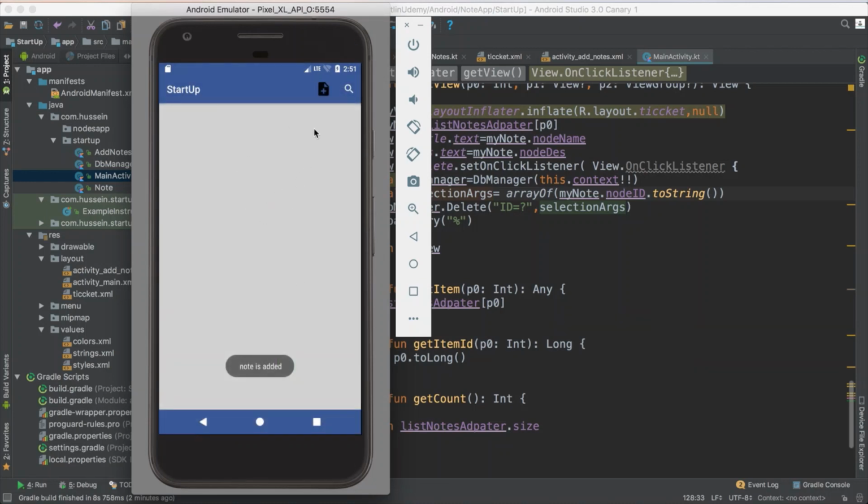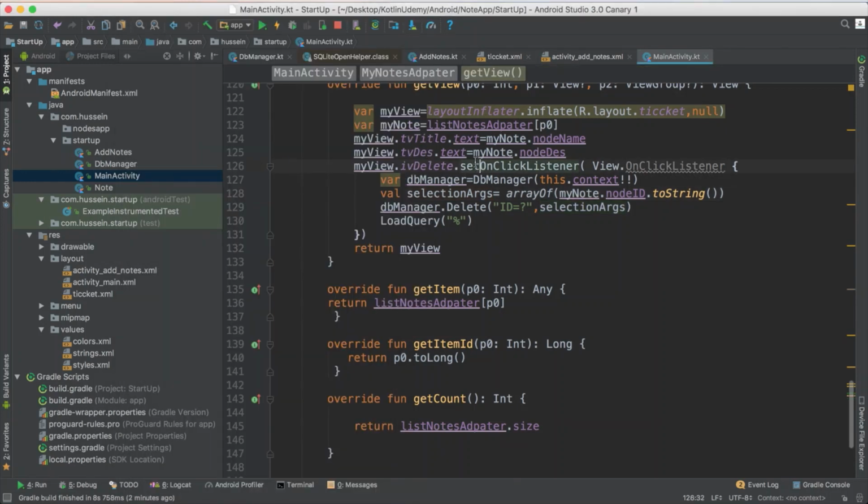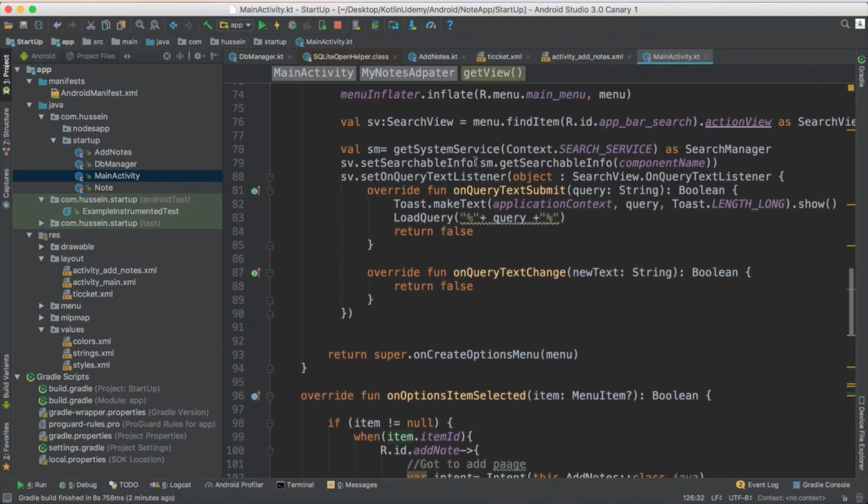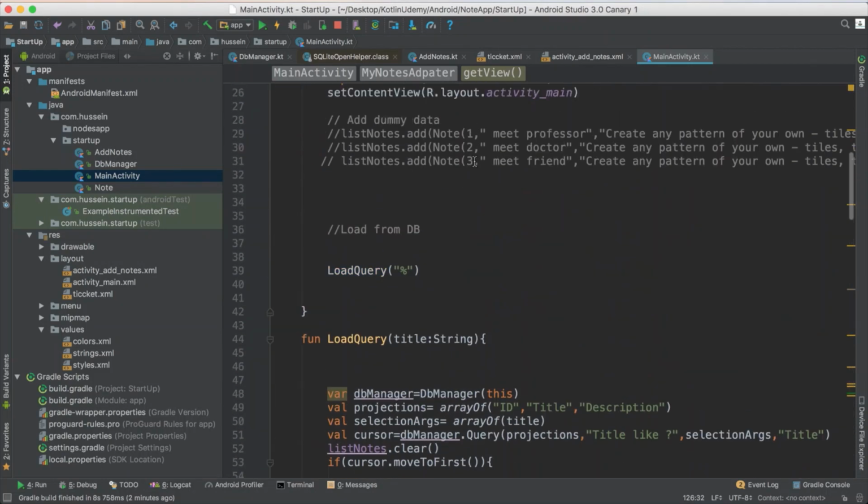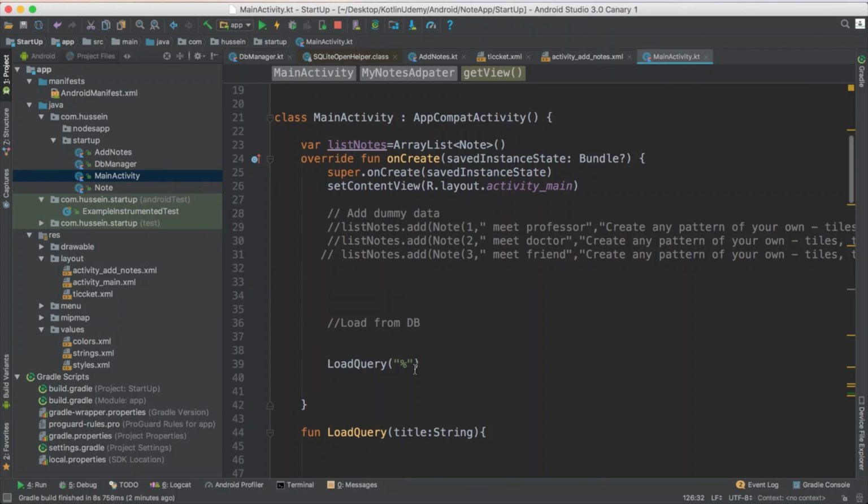You did not see it now because you didn't load again. You just have to close the app and reopen it. And I will fix this thing in a second. Wait, before I do that, let me fix this thing. So the problem happened because this one is called only one time when the onCreate method.